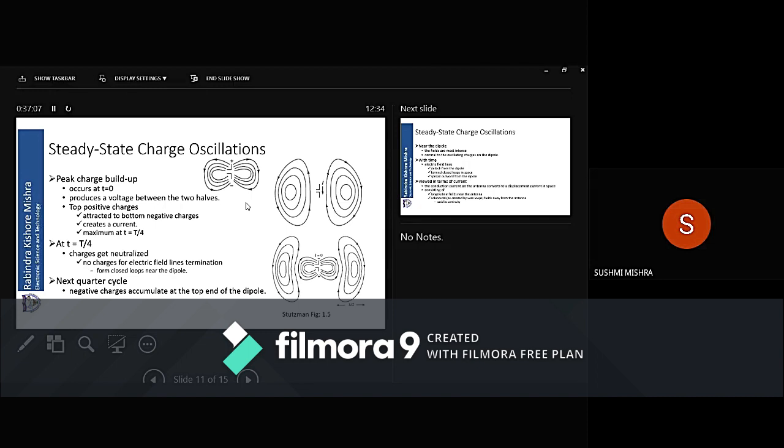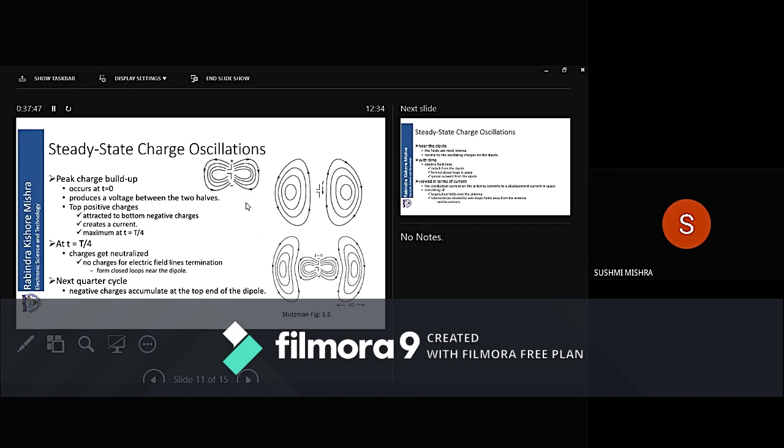How do you get that? I hope you remember del dot E, or divergence of E, is equal to rho by epsilon 0, where rho is the charge density. This comes from Maxwell's equations. Now there is no charge, which means the charge density is 0. So del dot E is equal to 0. If the divergence of a field is equal to 0, that field is called a solenoidal field.